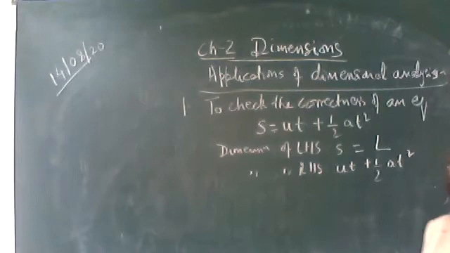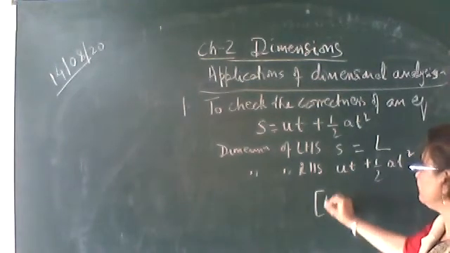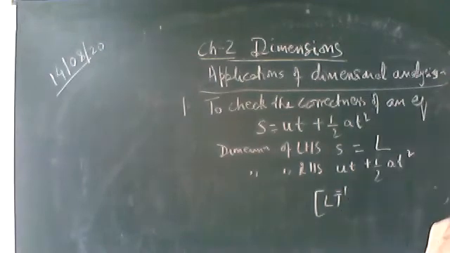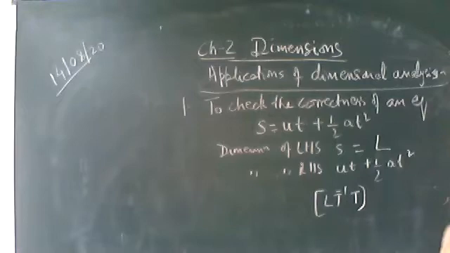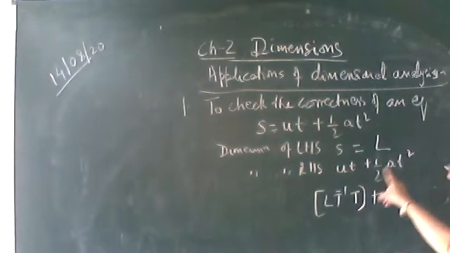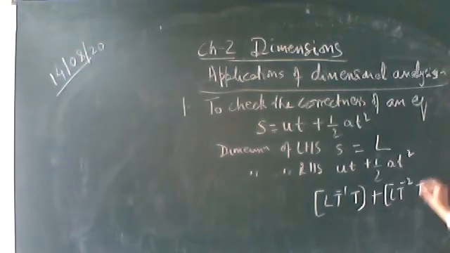Okay, let's check the dimension of each term. U is the initial velocity, which has a dimension LT^-1, into time. Time has a dimension capital T. Half is a dimensionless constant; it doesn't have any dimension. The dimension will be of acceleration. Acceleration has a dimension LT^-2. T square has a dimension T raised to the power 2.